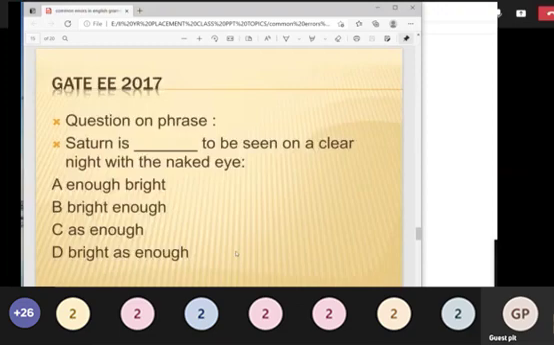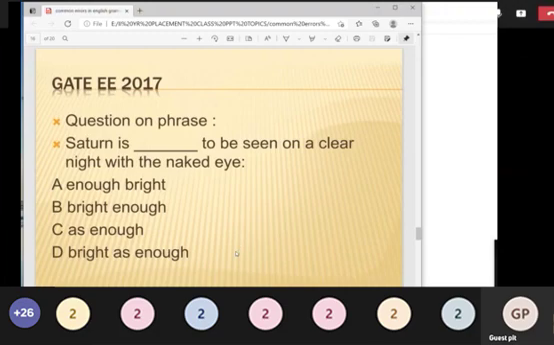Okay, we'll see one example. It is taken from a GATE EE 2017 question on phrases. So Saturn is nothing but one planet. "Saturn is dash to be seen on a clear night with the naked eye." So which one is the right answer? Here I have not given you the right answer in bold. You are going to choose the correct answer. It's nothing but questions on phrases.